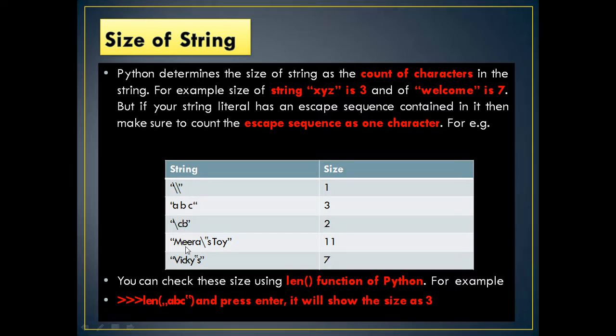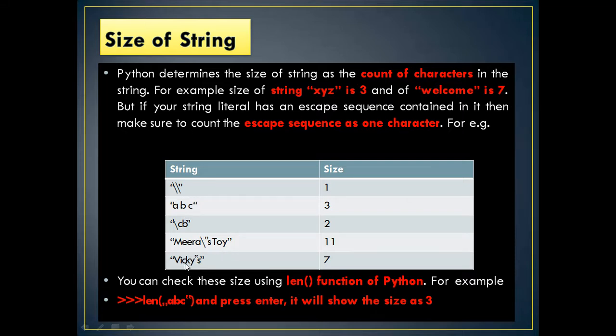Mira: 1, 2, 3, 4, 5, then 6, 7, 8, 9. See here: 1, 2, 3, 4, 5, 6, 7, 8, 9, 10, 11. Here, this slash does not have any meaning. If the slash appears at the beginning, like how it appears here, then it will be counted.